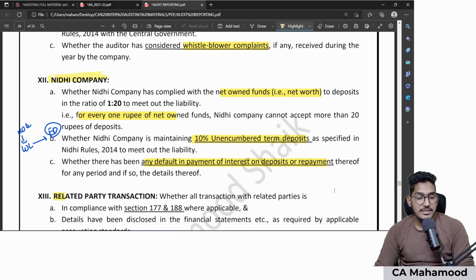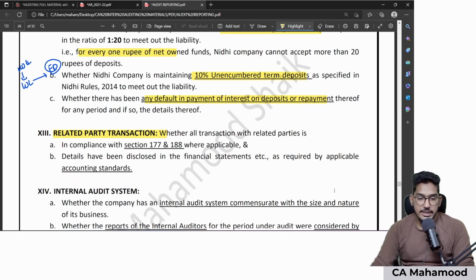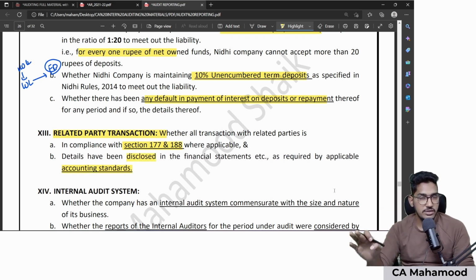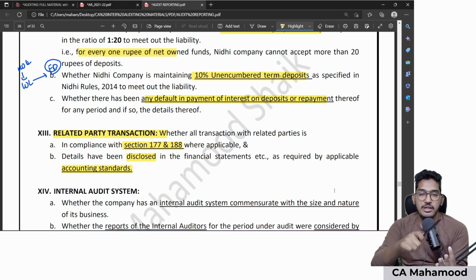Next point, the 13th point, is regarding related party transactions. In case your client has entered into any related party transaction, you need to check whether those related party transactions are as per section 177 and 188 of the Companies Act. And regarding related party transactions, there are so many disclosure requirements as per accounting standards. I need to check whether all those disclosure requirements are given in the financial statements or not. That's all. Compliance with Companies Act, disclosure requirements as per accounting standards.